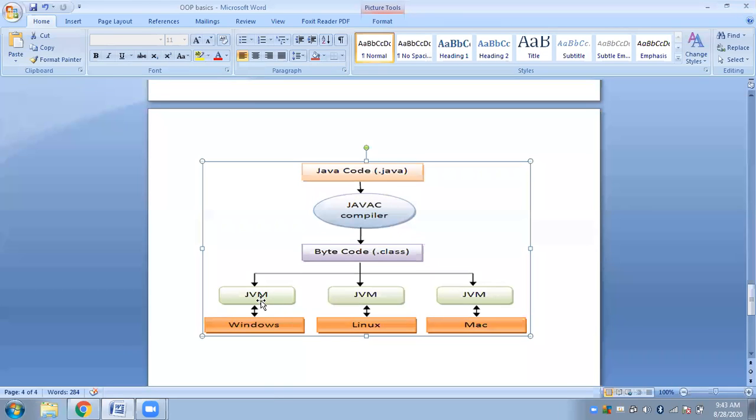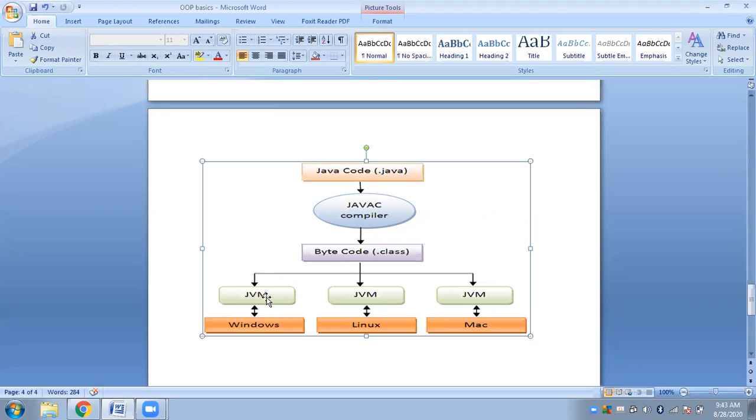Now, talking about the JVM and bytecode: bytecode is platform independent. Bytecode can be run on any operating system, provided that operating system is loaded with a JVM. So this is why bytecode is platform independent, and this is what makes Java platform independent.